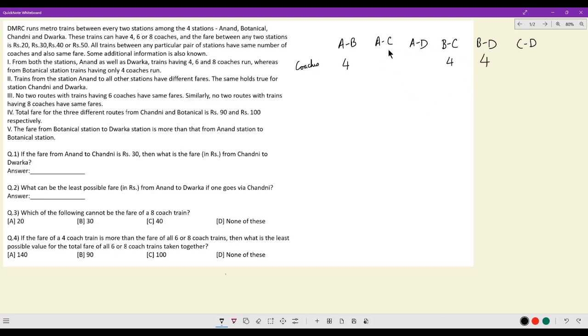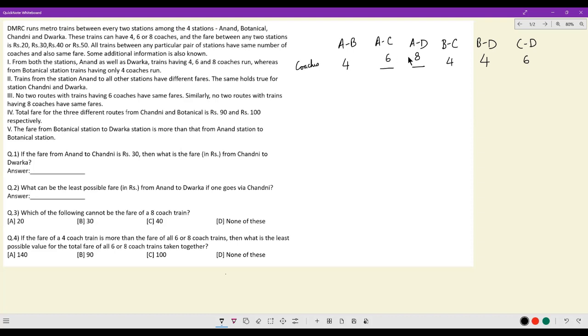Now, see here for A, I know it could be 8 or 6, it could be 6 or 8. So even if I entertain both these possibilities, 6, 8. Now see for Dwarka, you're also supposed to have 4, 6 and 8 both. 4 is with Botanical, 8 is with Anand. So with Chandni, we will have 6.